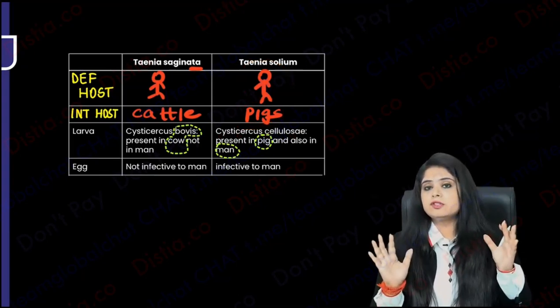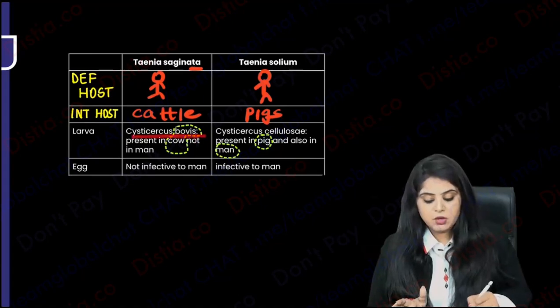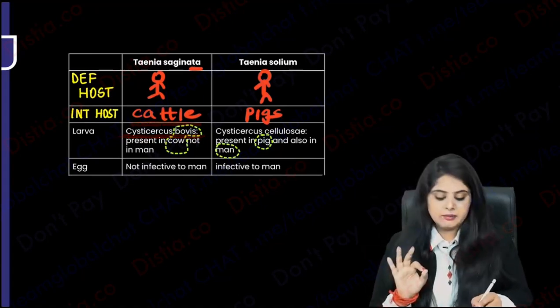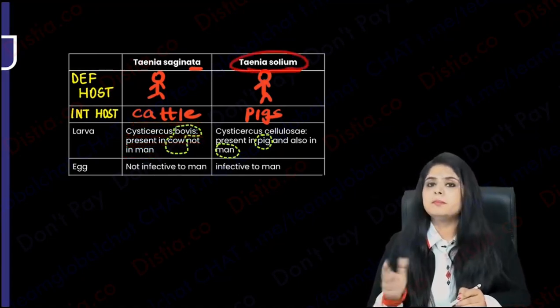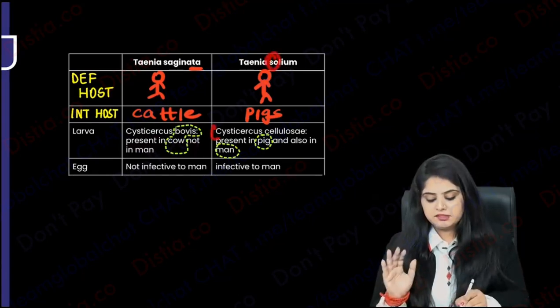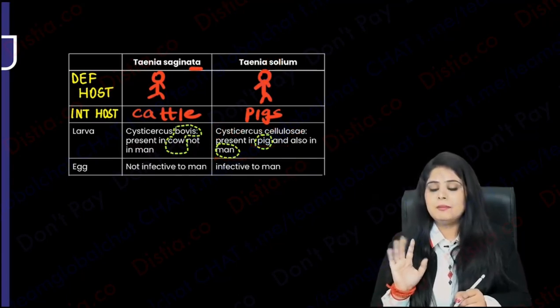Otherwise, your mind goes into such a frenzy and you can never learn anything. So remember, Cysticercus bovis will always remind you of cattle. ये only cattle में है. Only in cattle, not in man. Taenia solium, सब में. Solium, सब में. Cysticercus cellulosae, सब में. Pigs में भी, man में भी.